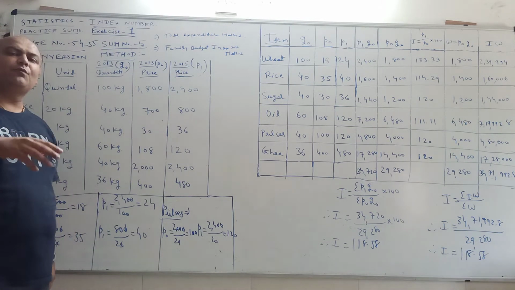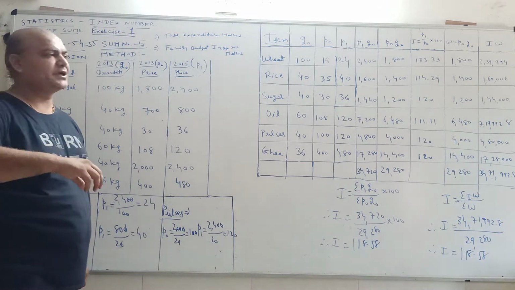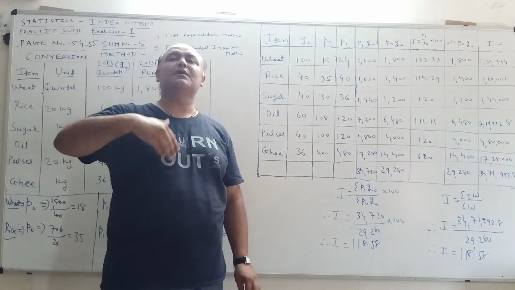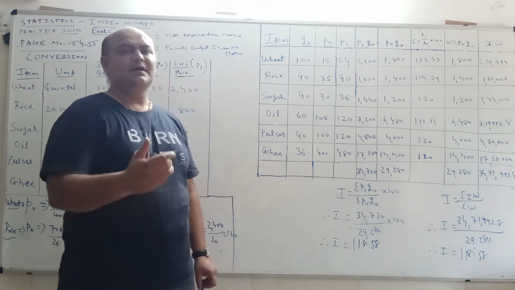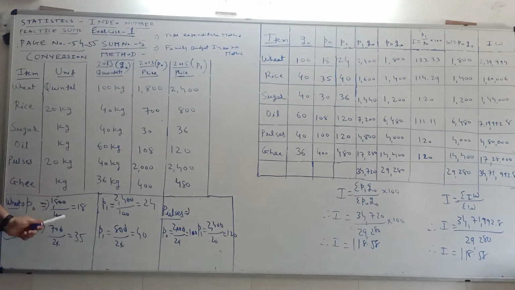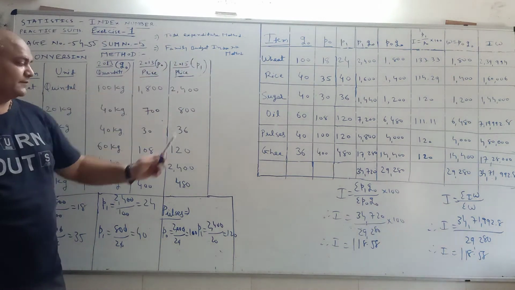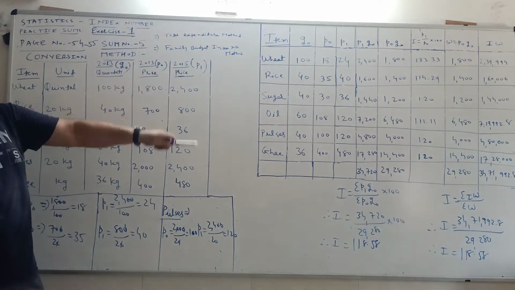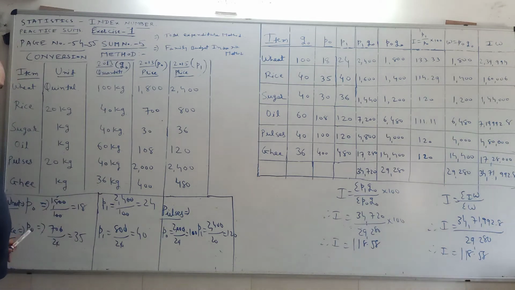In place of whatever price is given in the question, now we have to take here the converted prices. How can we take it? See here, P0, the converted price for base year for wheat is 18, so we take here 18. Converted price of P1 is 24, so here we take 24.